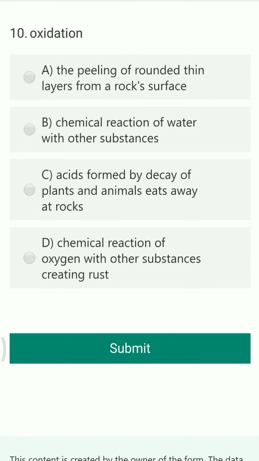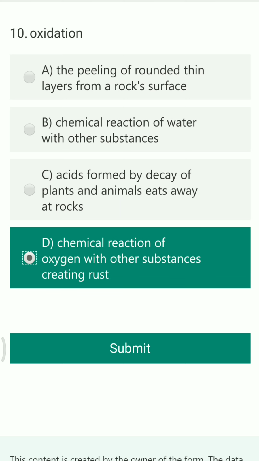Next question, oxidation. The options include the peeling of rounded thin layer from a rock surface, chemical reaction of water with other substances, acids formed by decay of plants and animals eat away at rocks, and chemical reaction of oxygen with other substances creating rust. Oxidation is the chemical reaction of oxygen with other substances which later turns that substance into some different substance. Like iron, it gets rusted when it comes into contact with oxygen, and that is the process of oxidation.